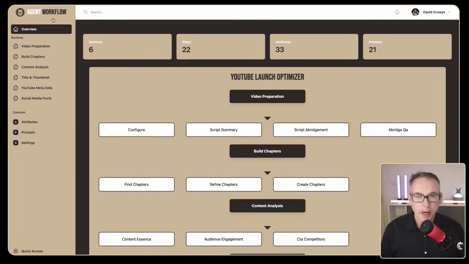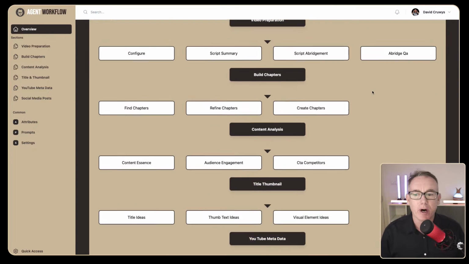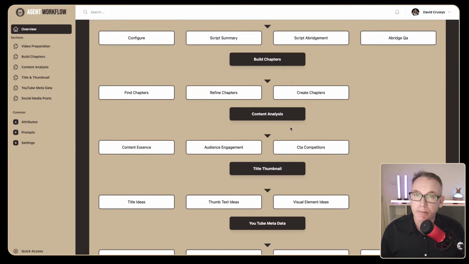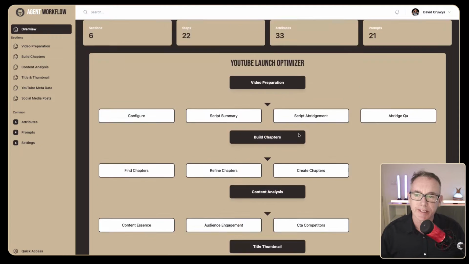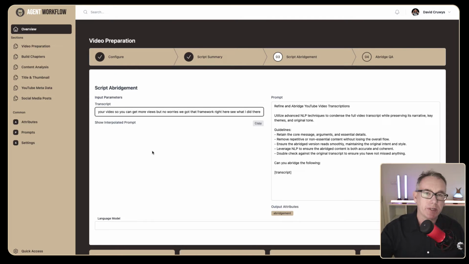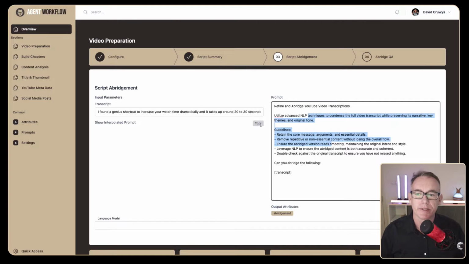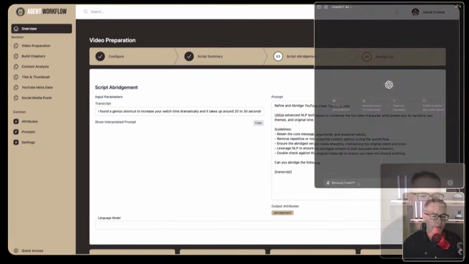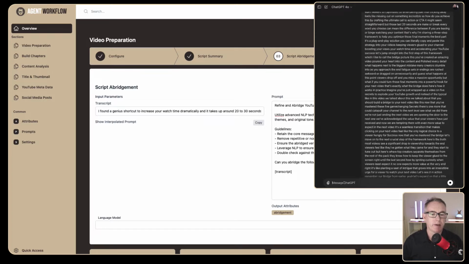I've come over to the agent workflow builder, and in particular I've gone to a workflow I use whenever I'm launching a video because it's going to be really useful with the transcript. So when I'm preparing a video, I'm trying to build things like YouTube descriptions, thumbnails, titles, etc. And one of the areas I can deal with is abridging the transcript. This is about shortening it. So I'm just going to go over to this transcript field and put it through this prompt. So we just click on copy here, bring up a GPT, and we're just going to paste everything in.